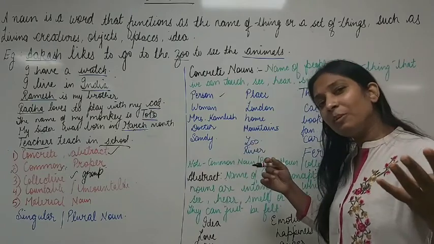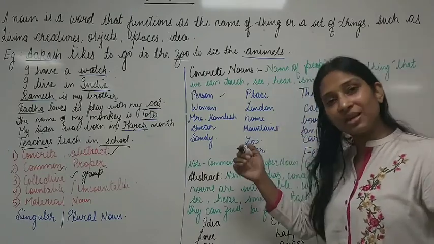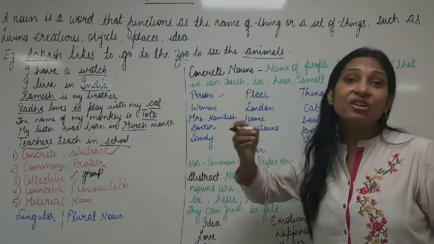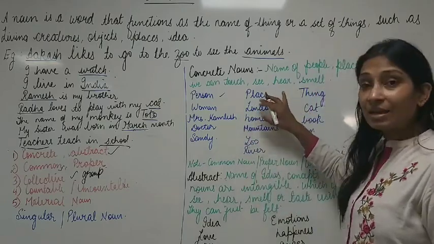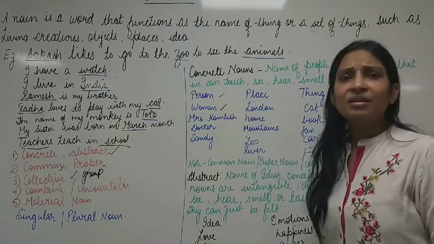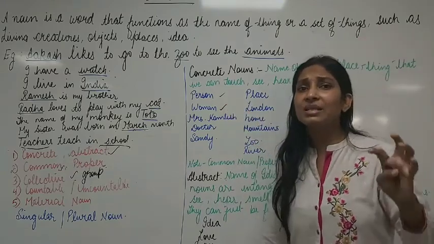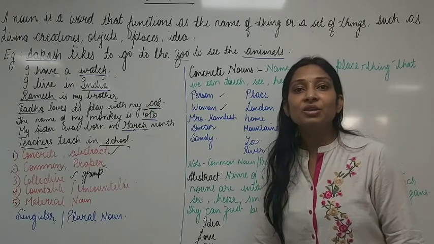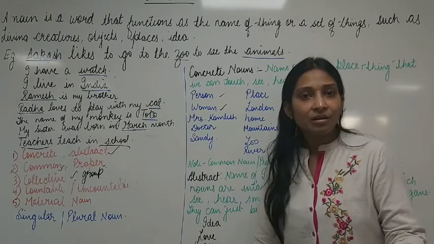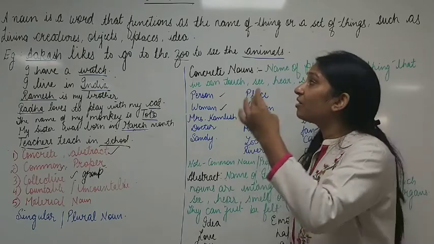So radio also will come under the category of concrete noun because we can hear the sound of radio, right? So this is what a concrete noun is. Now example, woman. Can we touch the woman? Can we see the woman? Yes. So the woman here is a concrete noun.